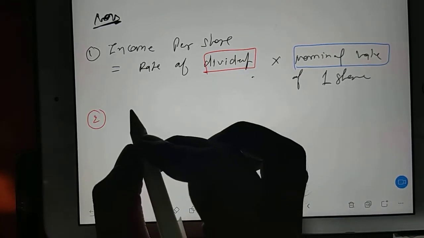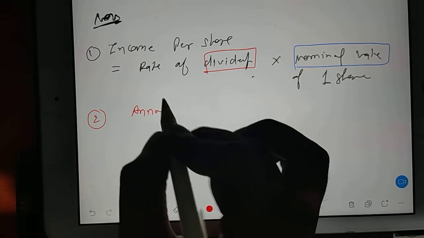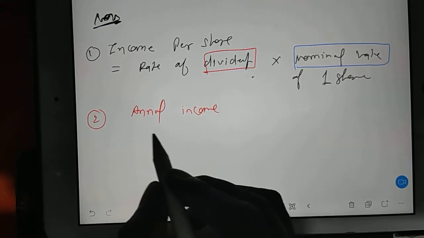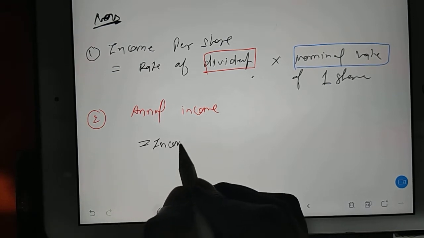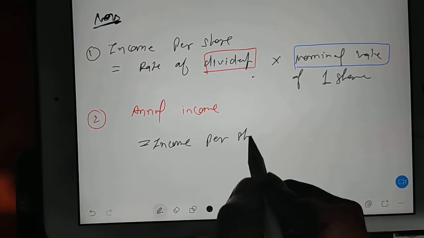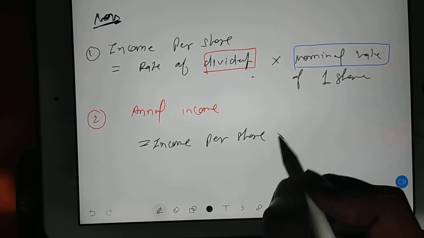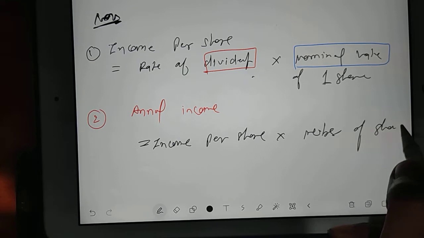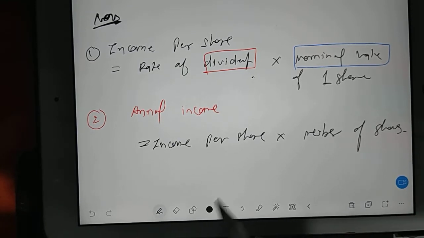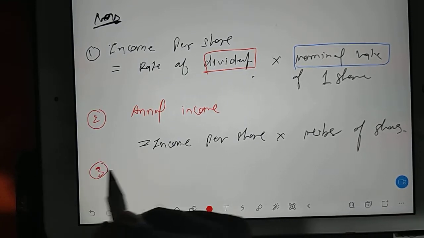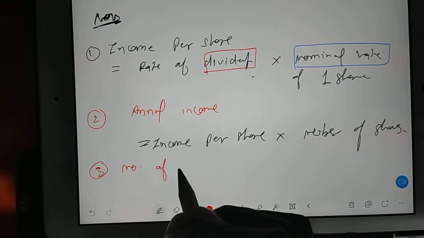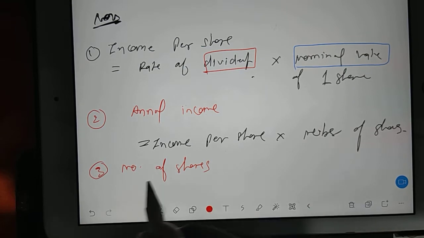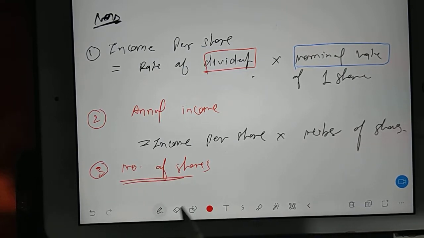Second, annual income. So this is nothing but income per share into number of shares. Then number of shares. So number of shares are having 2-3 formulas.